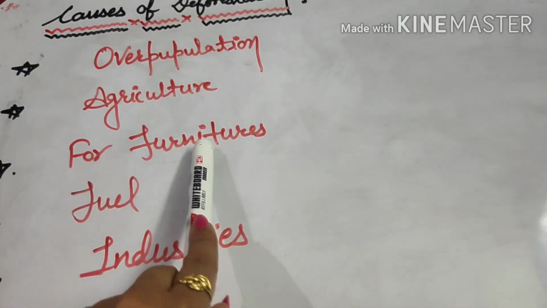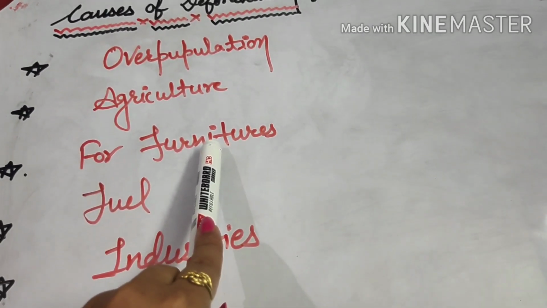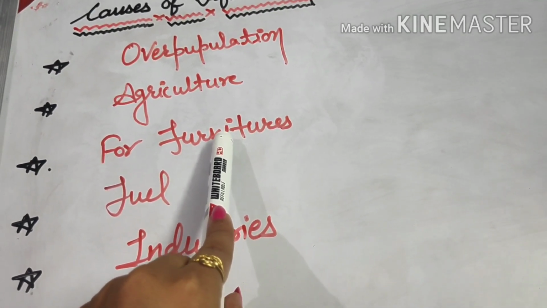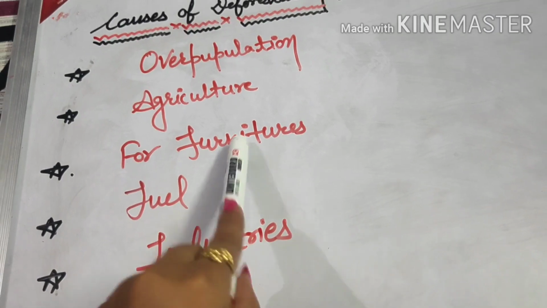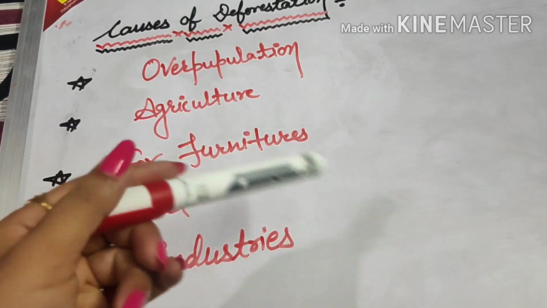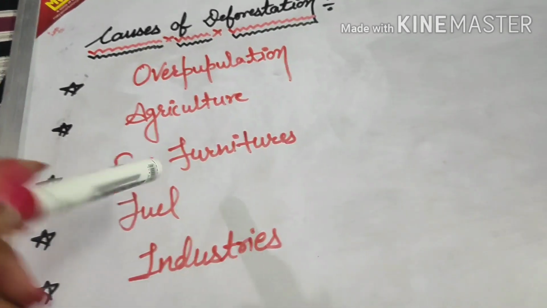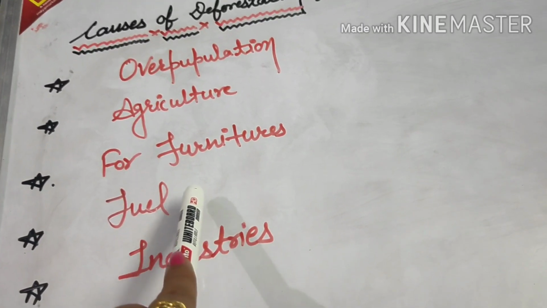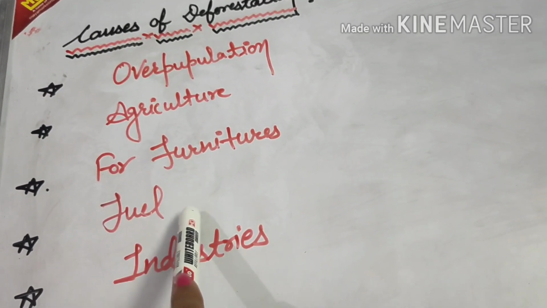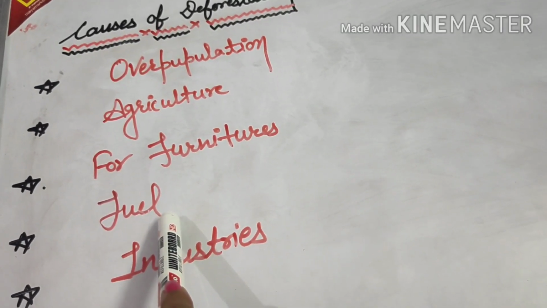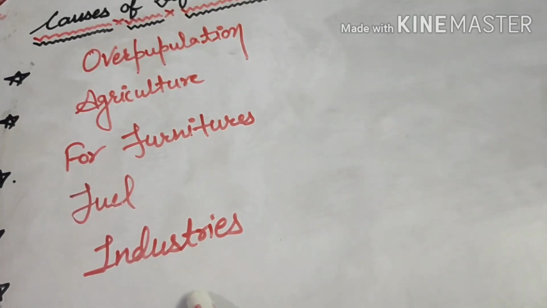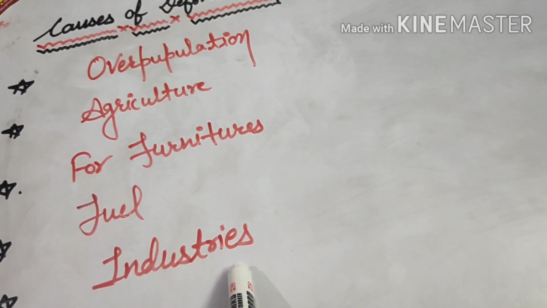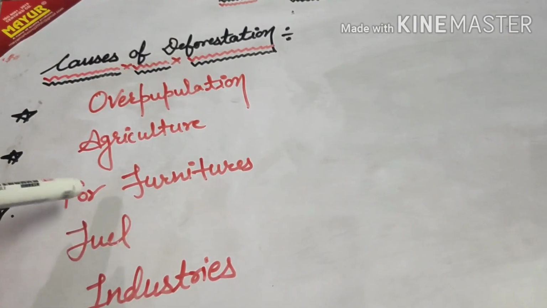Furniture: most furniture is made of wood, like chair, table, bed. Where does this wood come from? It comes from the forest. Fuel also comes from the forest because wood is an excellent fuel, and fuel is required for cooking purposes. Industries: human activities cut down trees for industrial purposes also. So these are the main causes of deforestation.